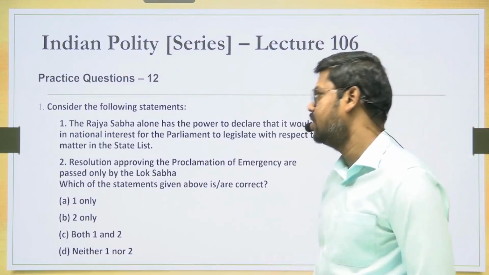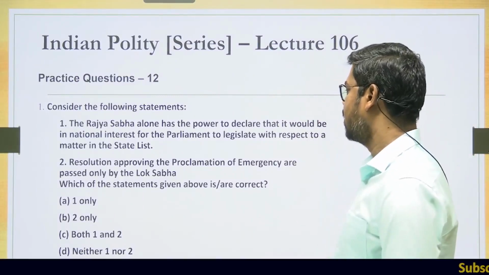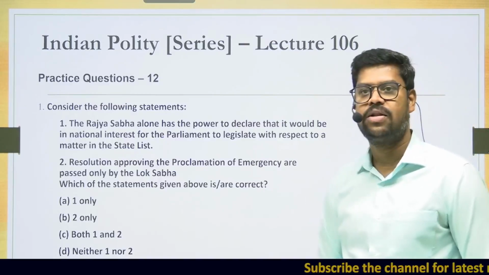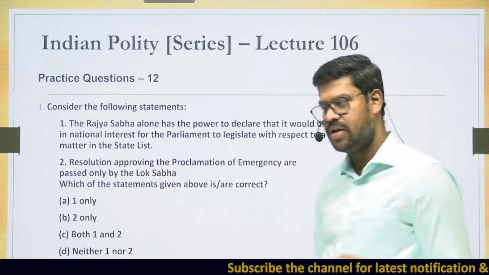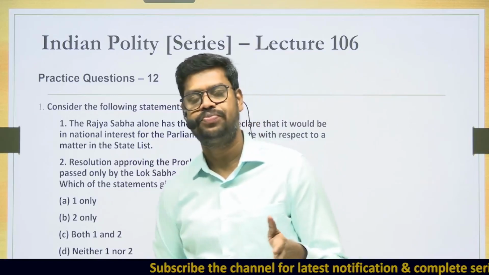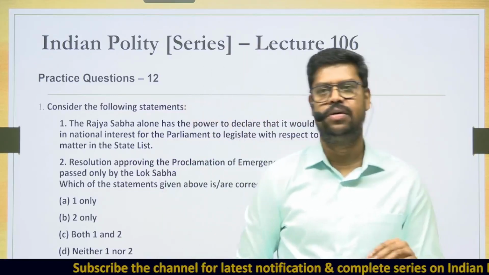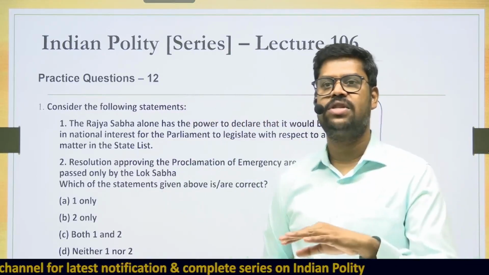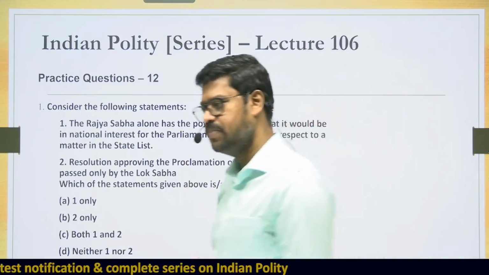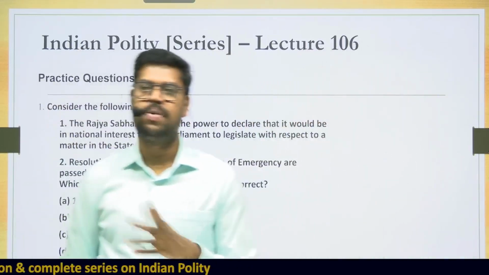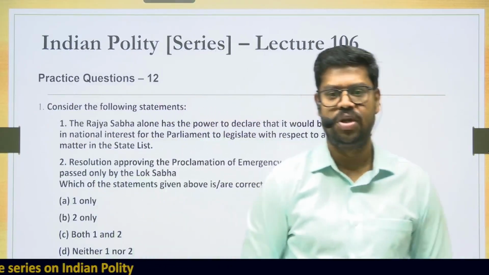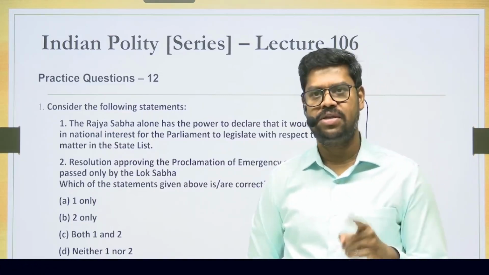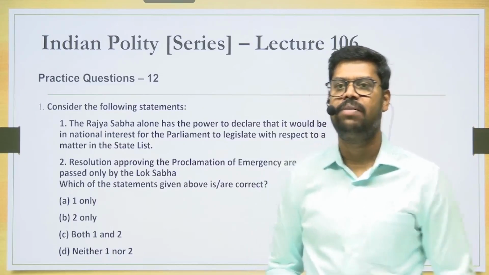Consider the following statements. Statement 1: The Rajya Sabha alone has the power to declare that it would be in national interest for the parliament to legislate with respect to a matter in the state list. We have seen under the Seventh Schedule of the constitution, there are certain areas where it is only the power of the parliament, especially what is in the union list. Whatever is in the state list, normally it is the power of the state legislature. Whatever is in the concurrent list, both the parliament and the state legislature can make laws. But one important thing to remember is that even on an item in the state list, under certain circumstances, the parliament can make a law.